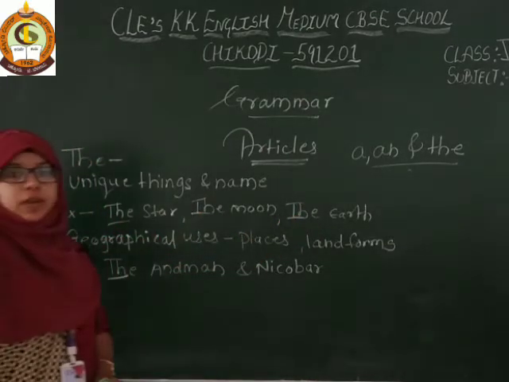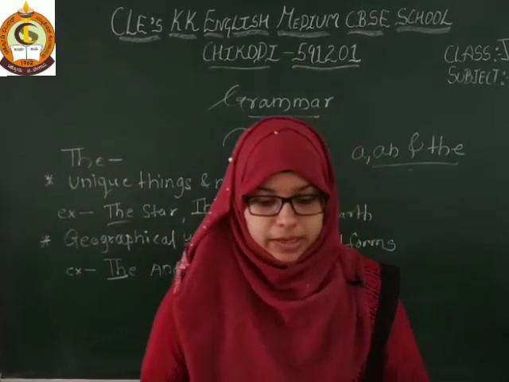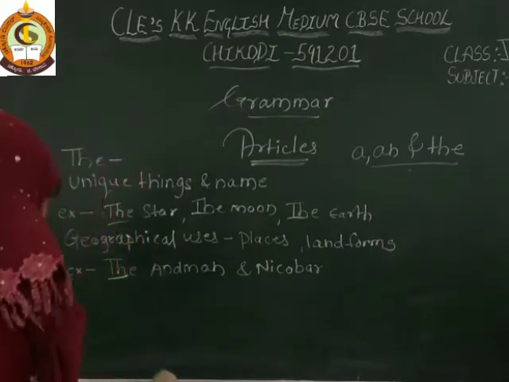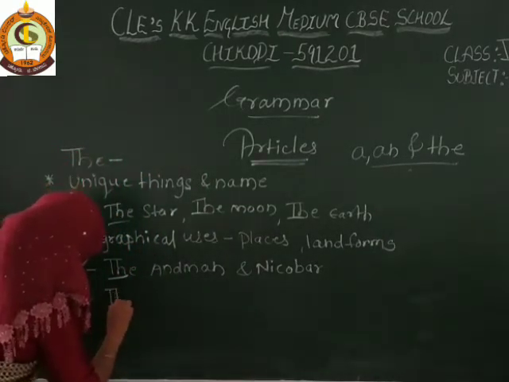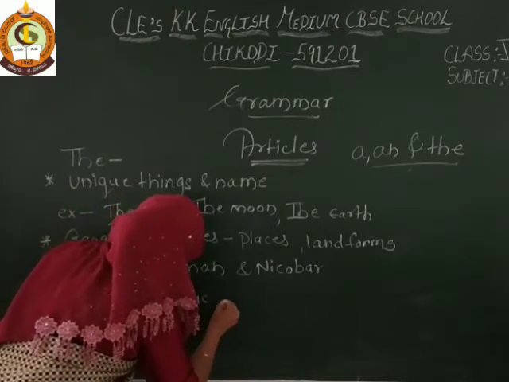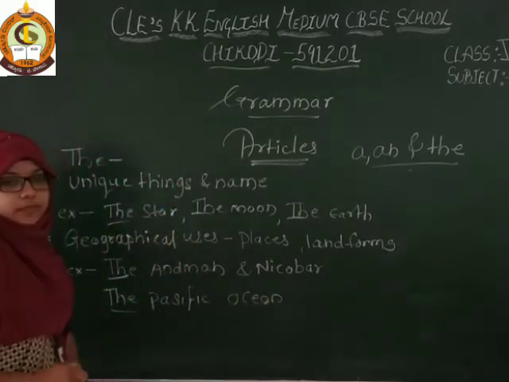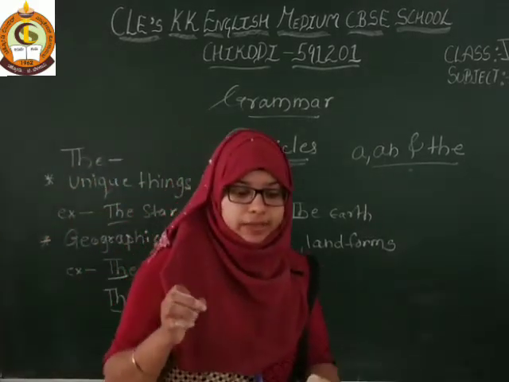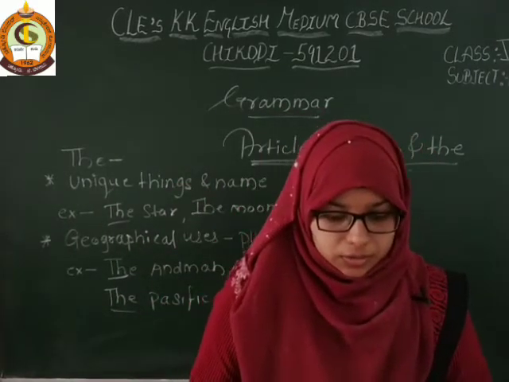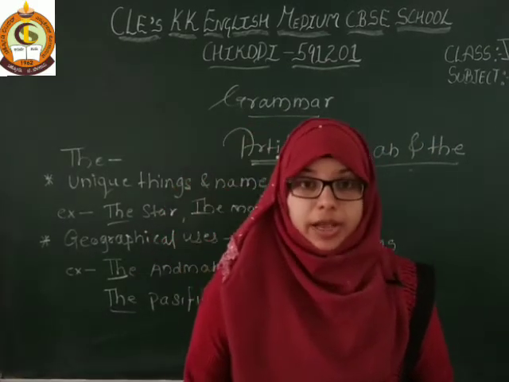Next, where else can you use it? For water bodies also, like the Pacific Ocean. For that also you can use the. Even when there is a point of the globe, like the Tropic of Capricorn.